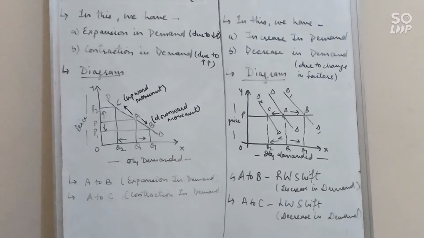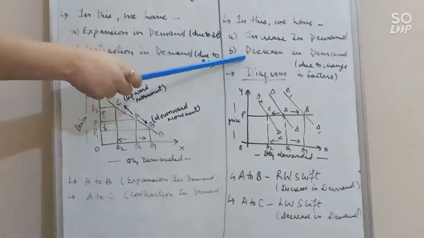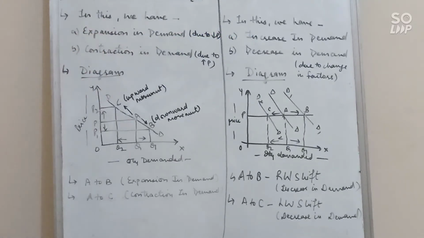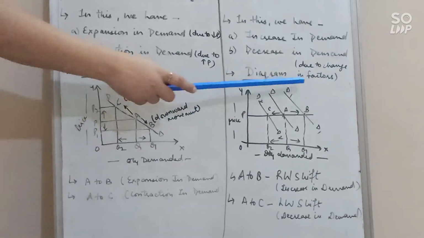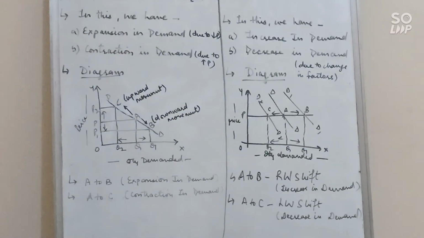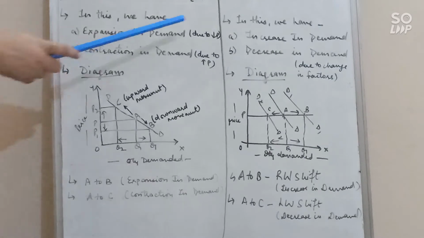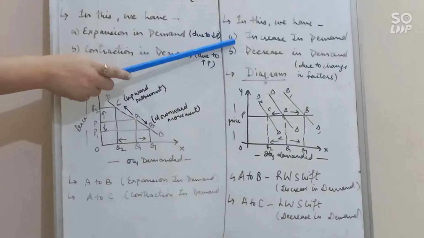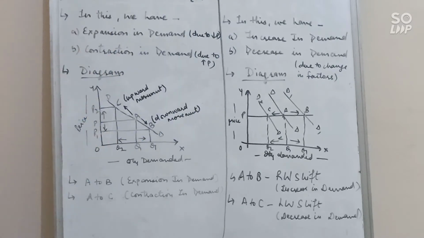Now second, under change in demand we have two important topics, that is increase in demand and decrease in demand. Increase means there is a rise in demand due to change in factors other than price. And decrease in demand means there is a decrease in demand due to change in factors other than price. It means in both these cases price remains the same. There is no change in the price. We can explain these 2 points with the help of a diagram.